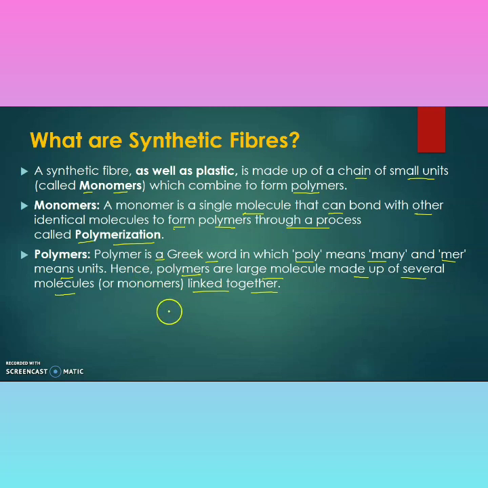These are the beads of any type of string in which the small molecules are known as monomer. These molecules combine with each other and the whole structure, which is a combination of the small monomers, is known as polymer.